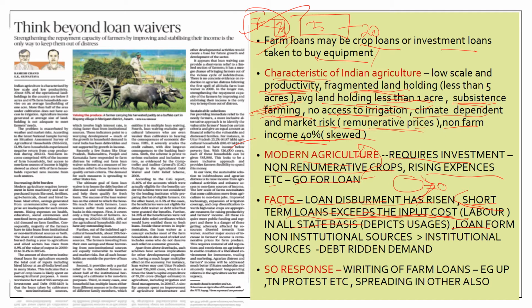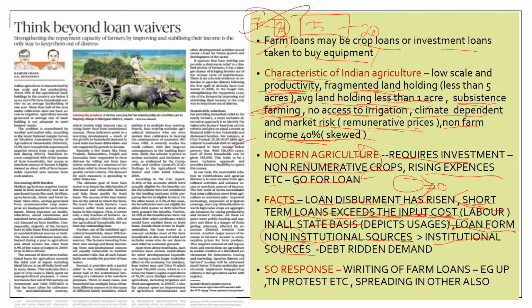And this article also tries to bring out that the loans given to the farmers are more from non-institutional sources than institutional sources. For instance, institutional sources means loans from banks or any NBFCs, where the RBI can have control. But non-institutional sources are money lenders or any Seths or Chettiars from Tamil Nadu. So the non-institutional sources are very much more than the institutional sources. That is, they have given more loans to the agriculture farmers.